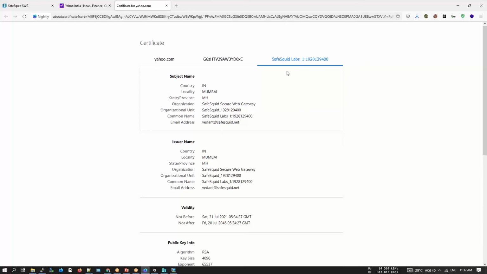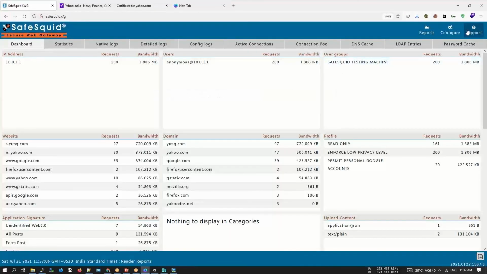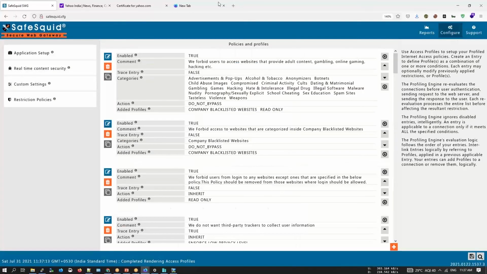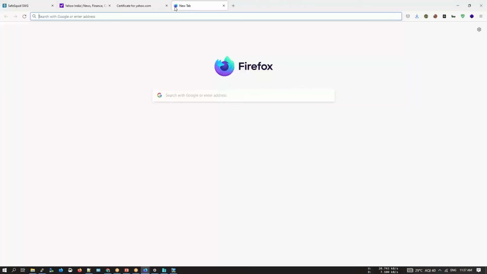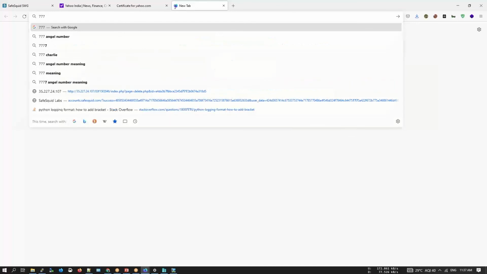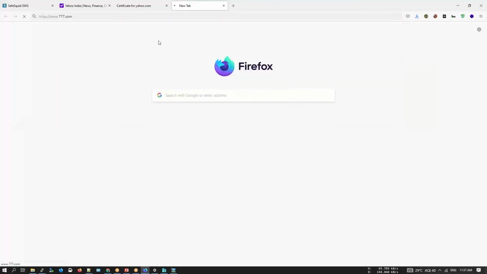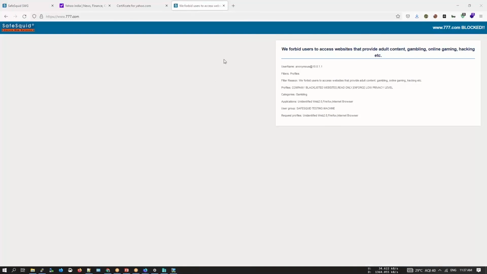This completes the part, and then you can start creating the policy. You could access any other site with the default policy in place. There are very few websites that are blocked. For example, there are websites like 7777.com which will be blocked. Let's quickly access that. And you can see it is completely blocked.